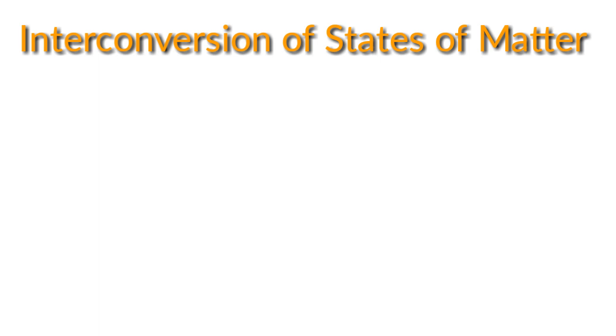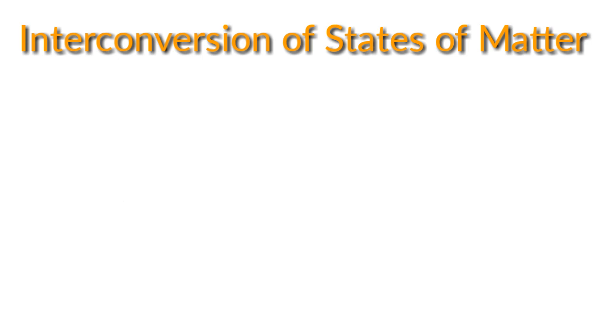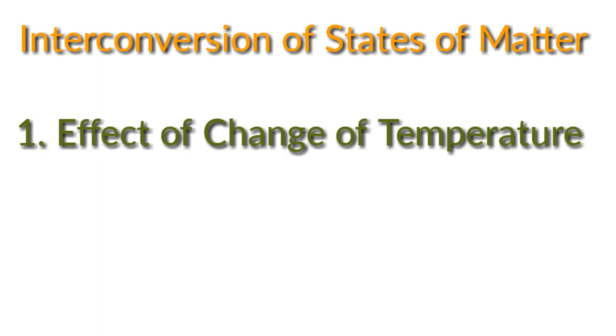We can change the state of matter in two ways. First, by changing the temperature, and second, by changing the pressure. Now we can discuss the first case, the effect of change of temperature. What will happen when ice is heated, or if we take ice out of the refrigerator? Definitely ice melts. If we are taking ice out of the refrigerator, we are increasing the temperature. That means if we increase the temperature, ice will melt.